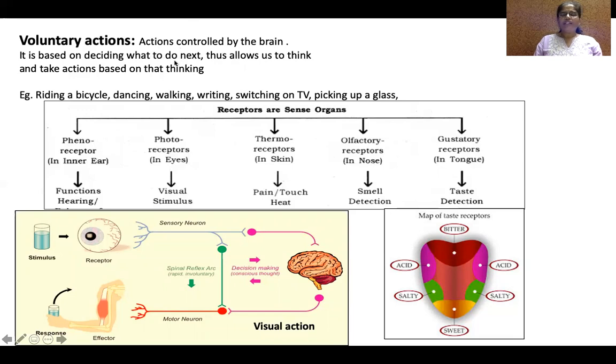And here it makes us think before performing any function. It makes us think, should I do it? And if so, how? It involves thinking. Based on that thinking, actions are done.